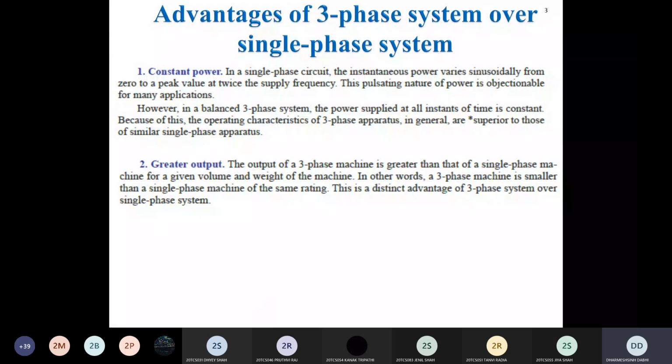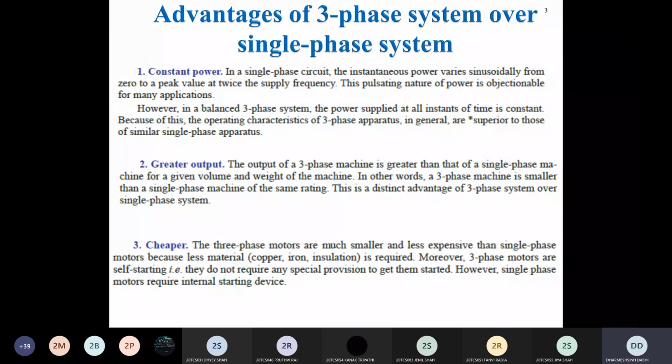Yeah. So this is another advantage of three phase generator. Third advantage is that the three phase motor is much smaller or less expensive than single phase motor if both are made of same rating.